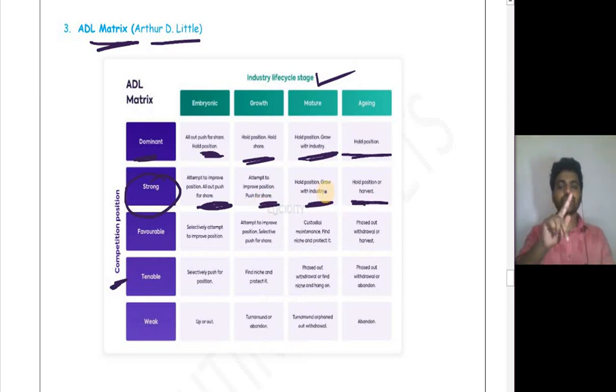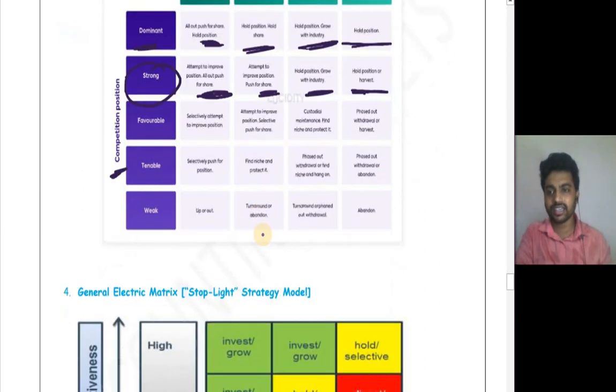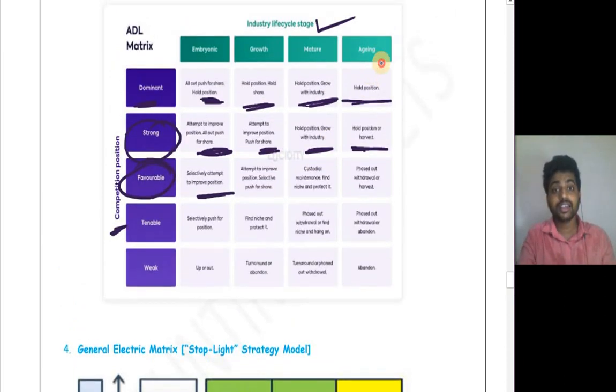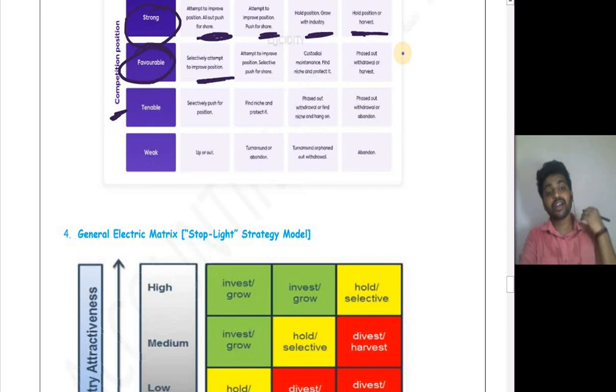In the introduction stage as well as the growth stage, you will attempt to increase your share. But in the mature stage and aging stage, you have to maintain your strong position, because the growth rate is less in that position. You are in a favorable position. And finally, if it is at the end stage, that is the aging stage, then better you harvest. That is, better you take out your investment.